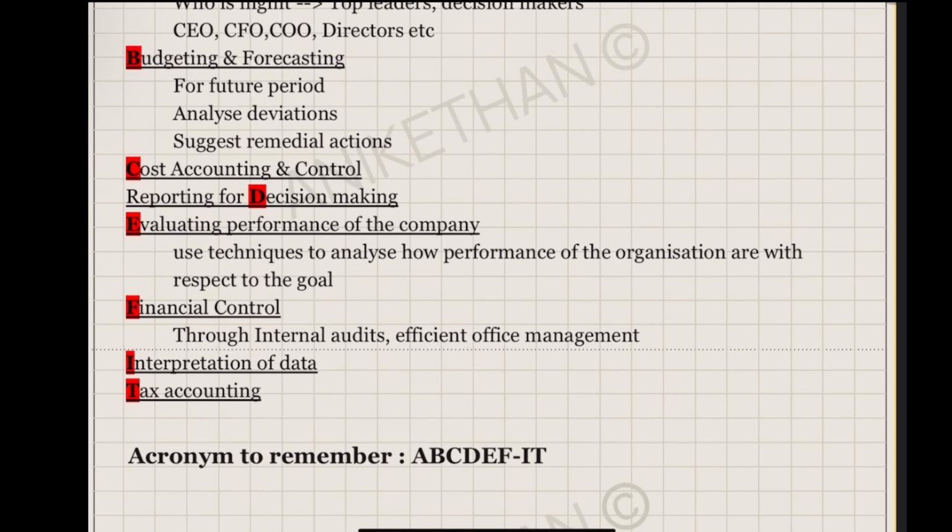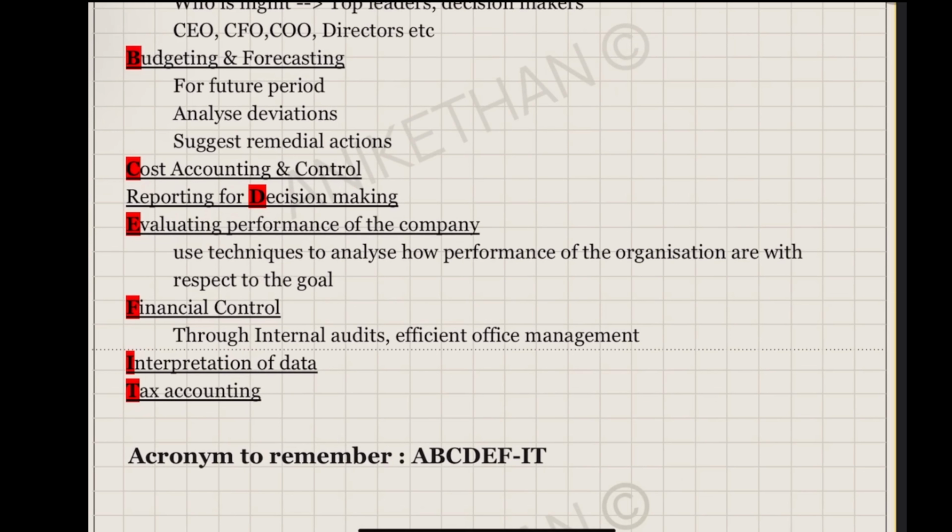Then tax accounting, it's a part of your normal accounting only. Like you prepare your income statement, and from the income statement you come to know what your tax is. In addition to that, what they do is look at where they can save tax. In certain cases, let's say you have finished goods, you can sell them at a loss. It's like a sunk cost. No one is going to buy at the market price. But if you keep it, you are incurring inventory cost. So they can say, okay, sell it at a loss.